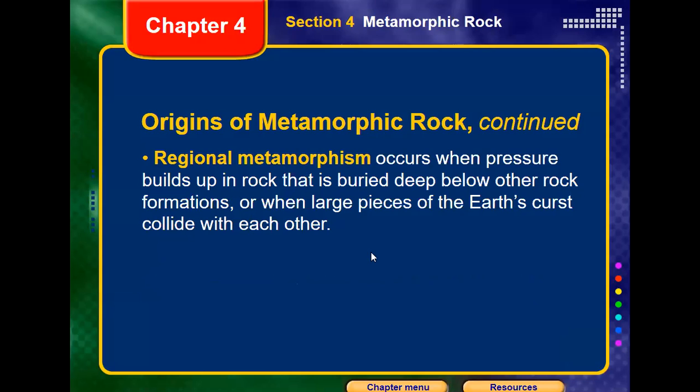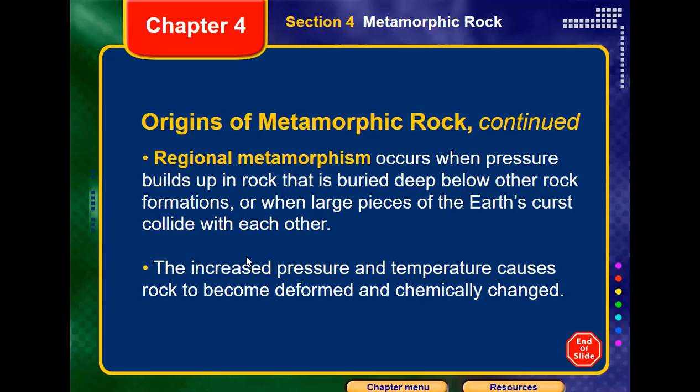Due to the movement of tectonic plates, collisions happen between these huge formations, creating a lot of force and pressure that changes the rock into a new metamorphic rock. The increased pressure and temperature cause the rocks in this region to change into a new metamorphic rock.